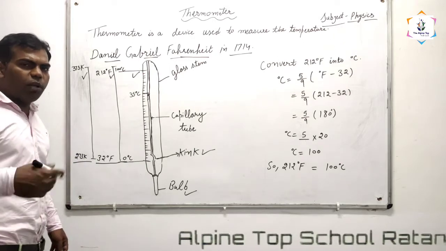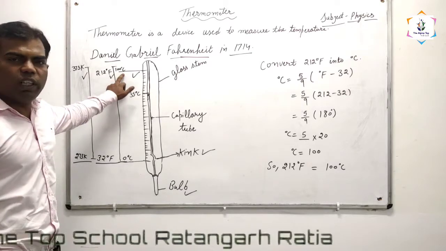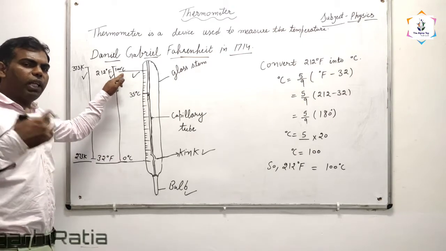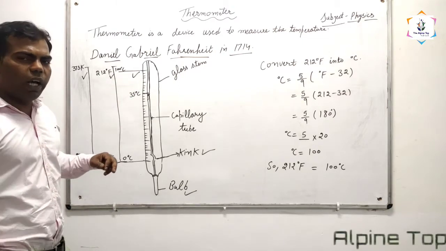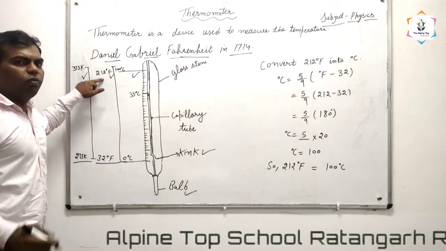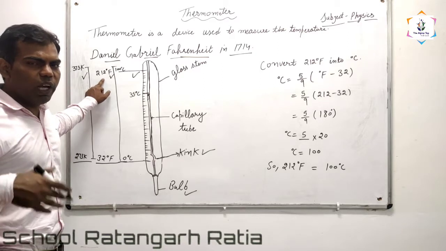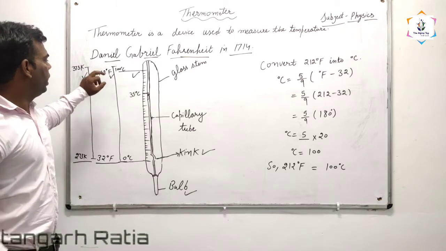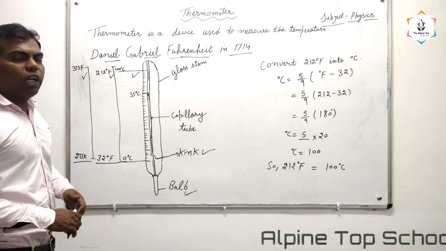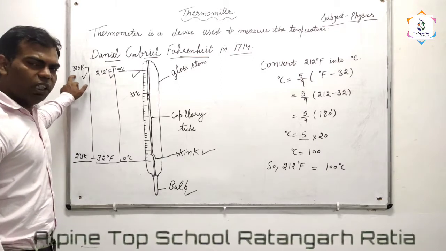In a similar way, what is the boiling point of water? 100 degree Celsius. What will be the boiling point of water in degree Fahrenheit? It is 212 degree Fahrenheit. And in the Kelvin scale, it will be 373 Kelvin.